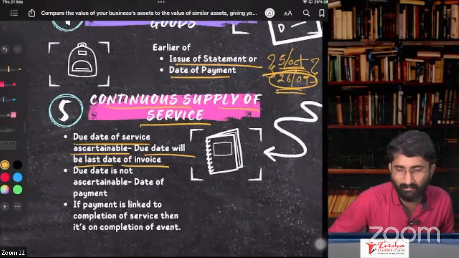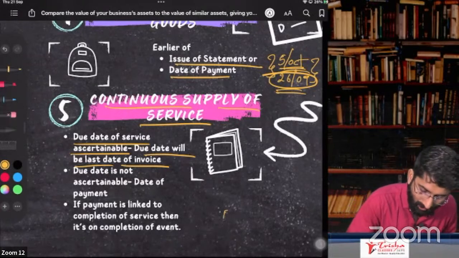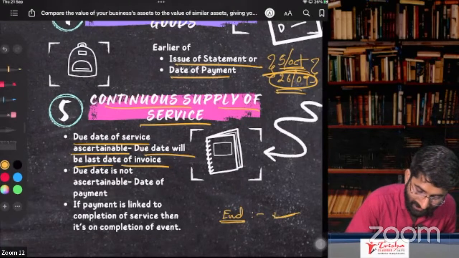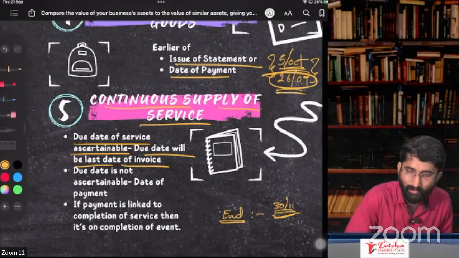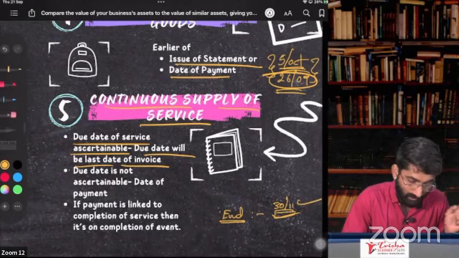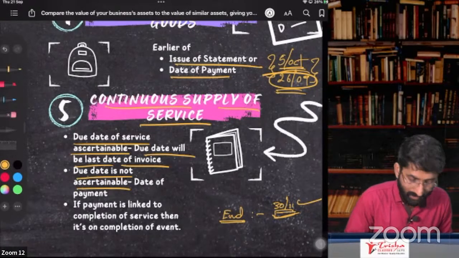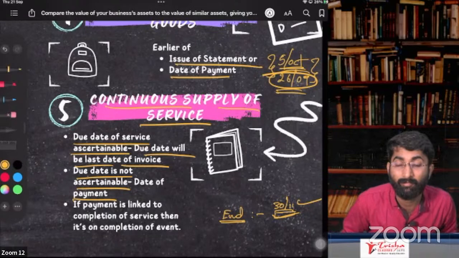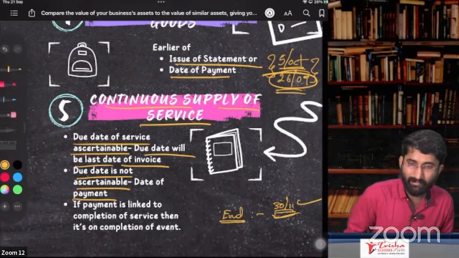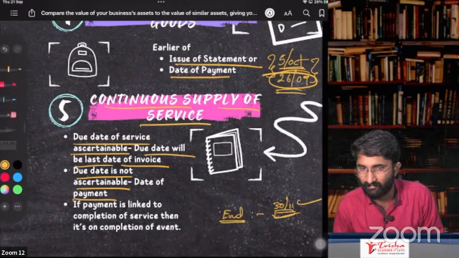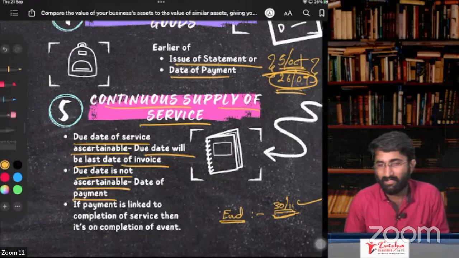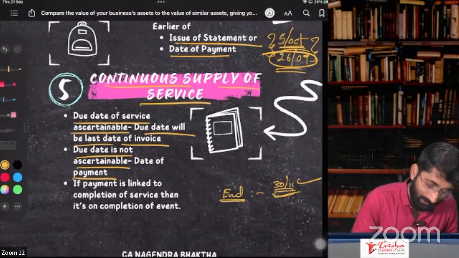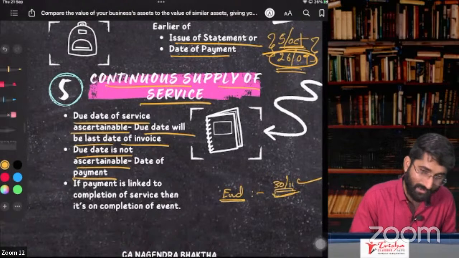For example, every month you have to pay some amount at the end of the month. So the due date, example 30th of November, the invoice will be on the due date. Next, if the due date is not ascertainable, then it will be the date of payment. That means we have not agreed on a due date. Whenever the recipient pays the amount to the supplier, that date will be the last day to give the invoice.